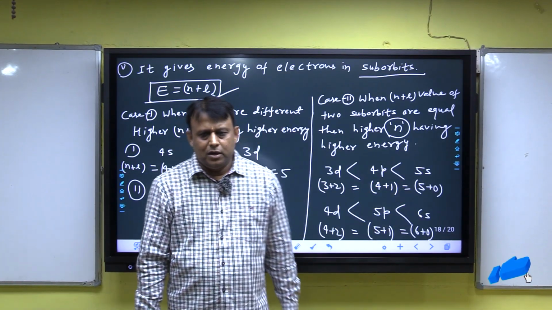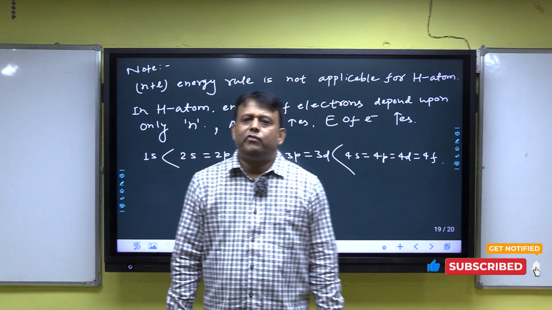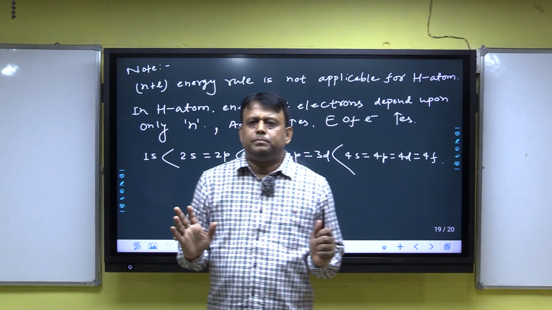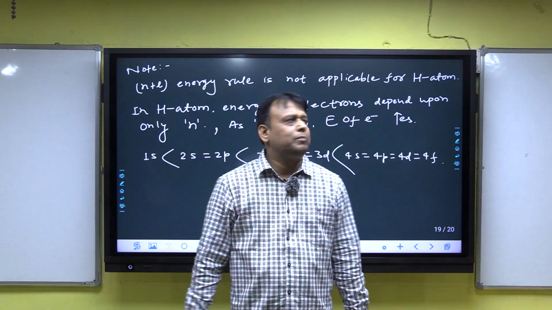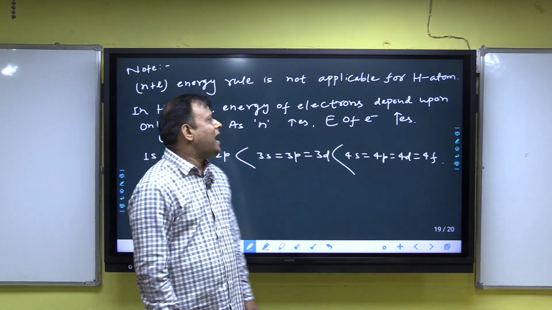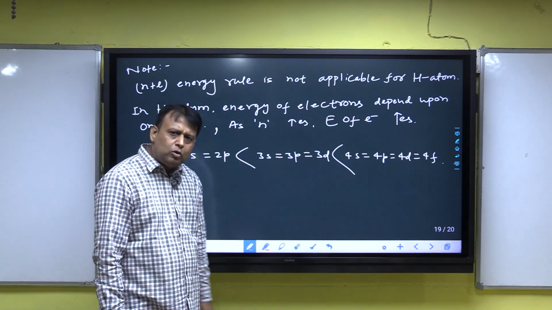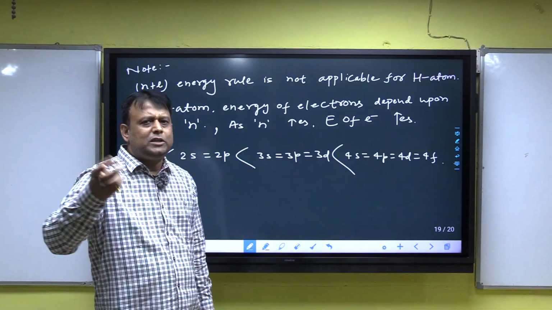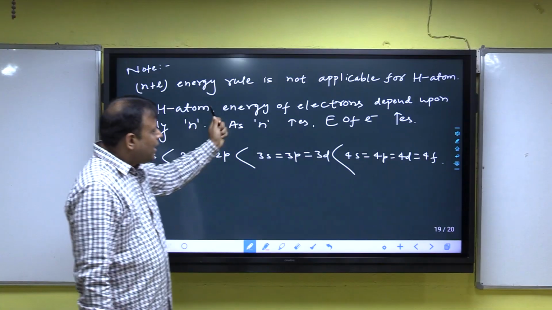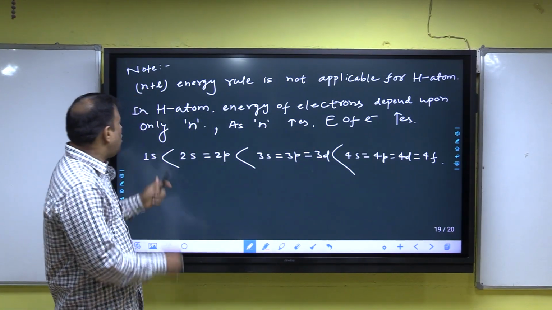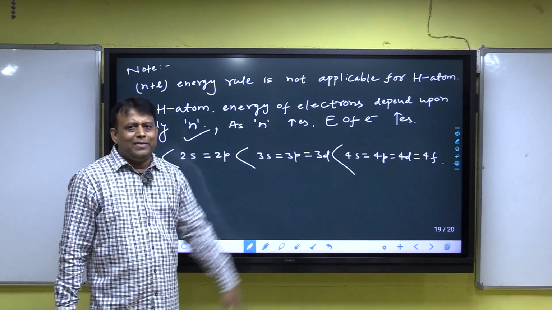One important point: the n plus L rule is only applicable for poly-electron systems, not applicable for hydrogen atom and hydrogen-like atoms. Listen, the n plus L rule is not applicable for hydrogen, only applicable for poly-electron species. That means the species which have 2 or more than 2 electrons. In hydrogen atom, the energy of electrons depends only upon the principal quantum number. As n increases, energy increases.